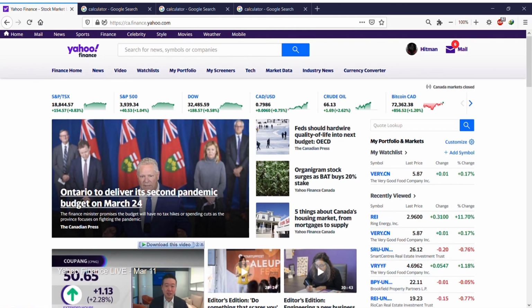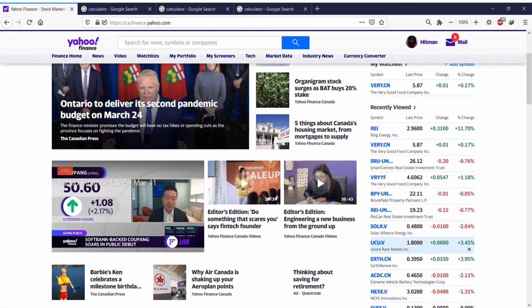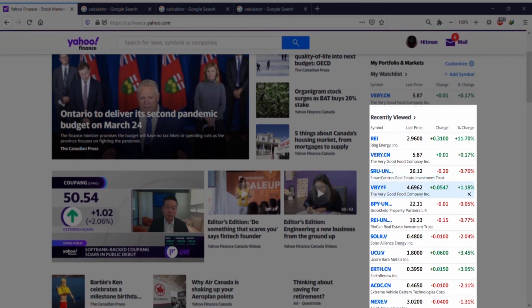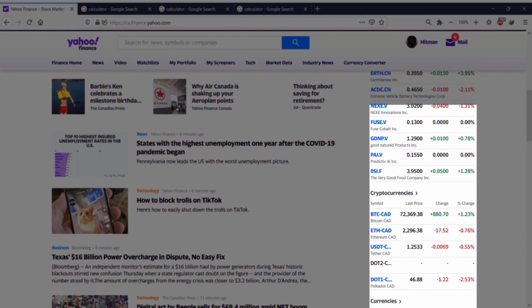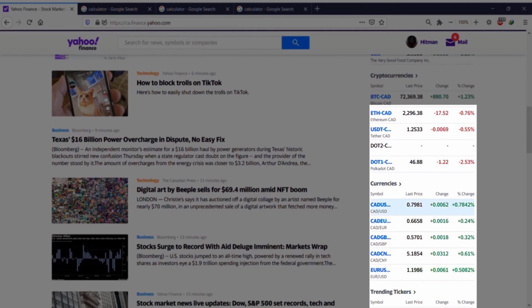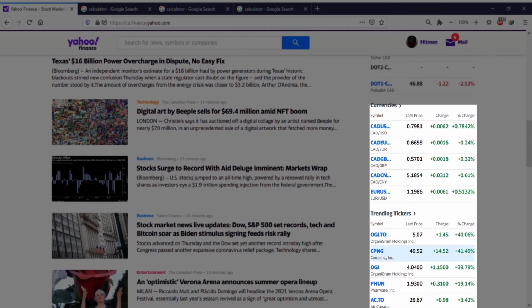it shows you the latest news, actually, definitely. In the right part, it shows you your recently viewed stocks, cryptocurrencies, the differences of currencies, trending tickers, the ones that people buy and sell a lot.